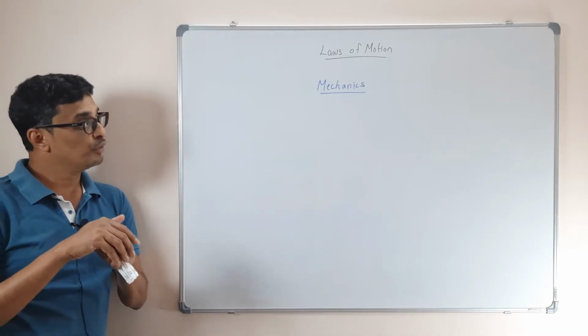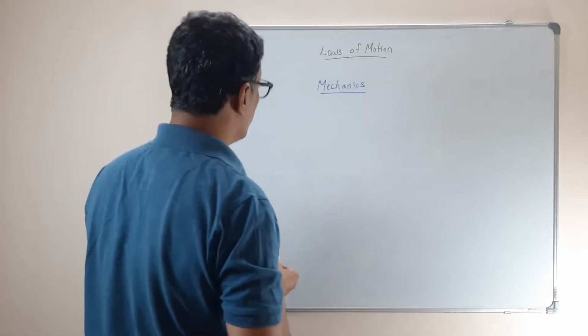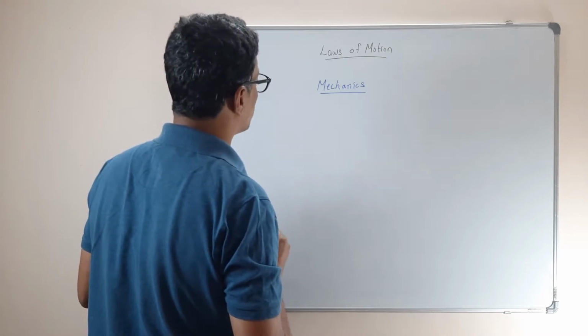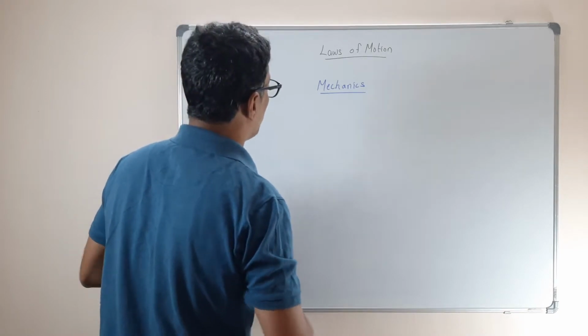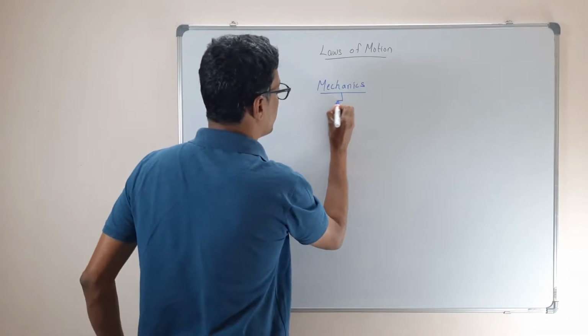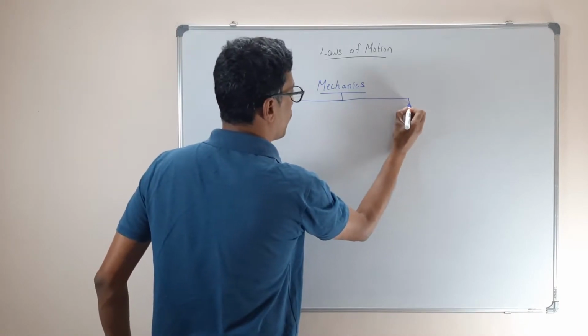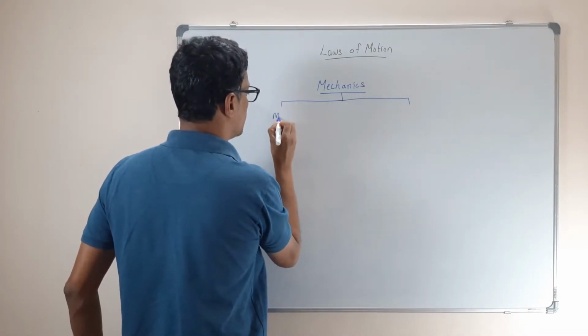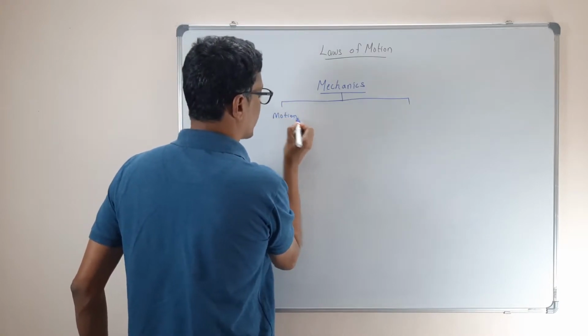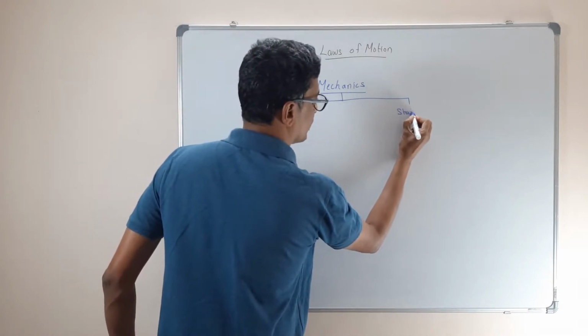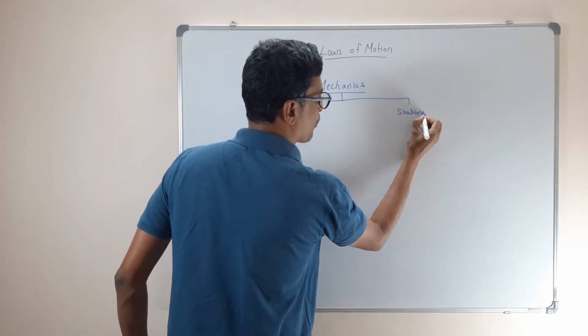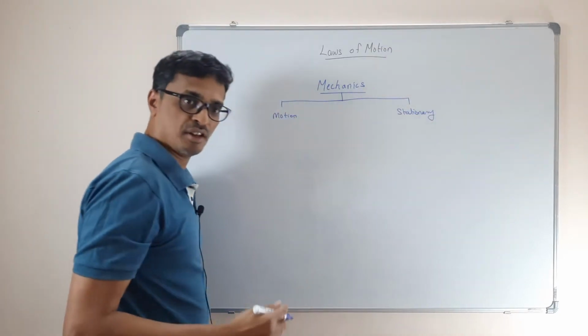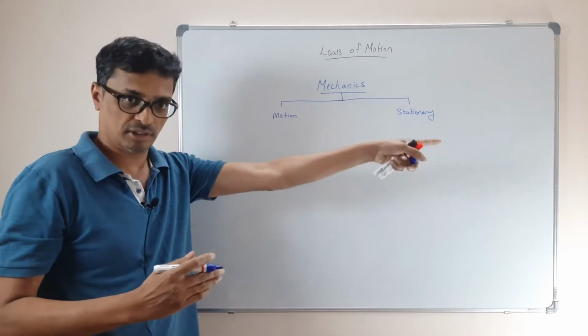So mechanics can be divided into two: one when it is in motion, another one stationary. You have to deal with both.